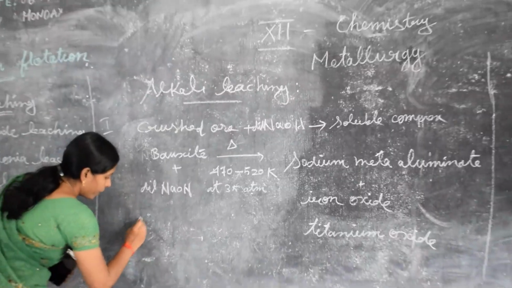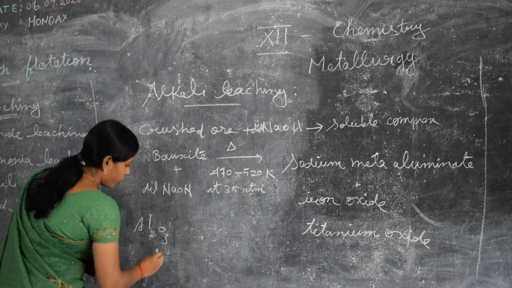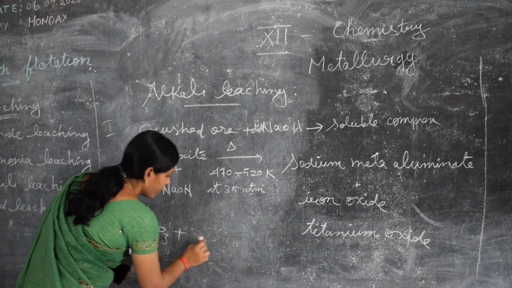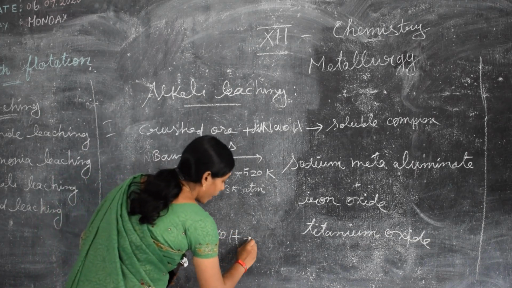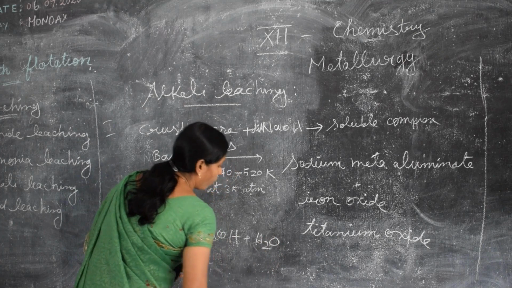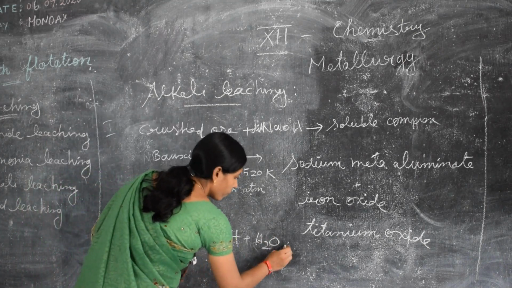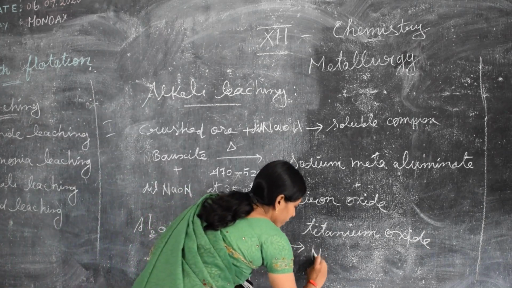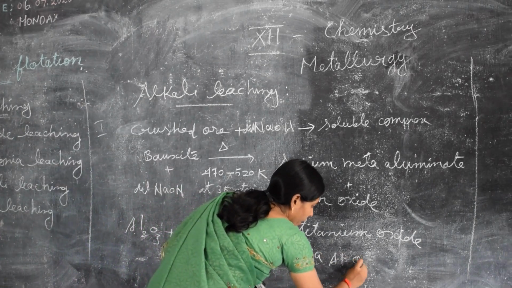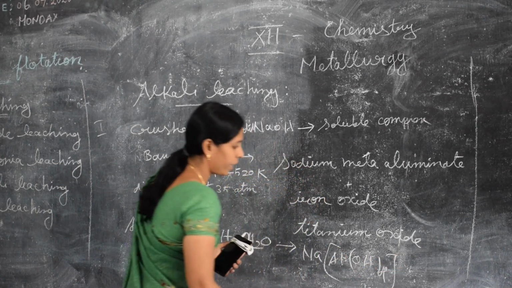Now the reaction is: Al2O3 is reacted with alkali, NaOH, and water to form sodium meta-aluminate, NaAl(OH)4.